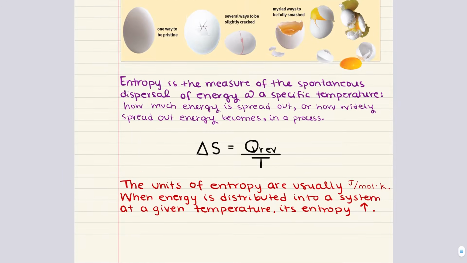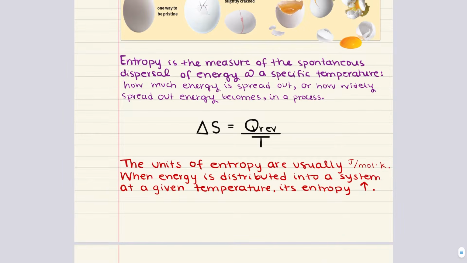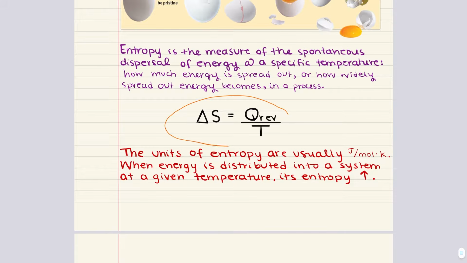And the equation for calculating the change in entropy is this one right here. Change in entropy is equal to Q rev. This is the heat that is gained or lost in a reversible process divided by T, which is temperature in Kelvin.